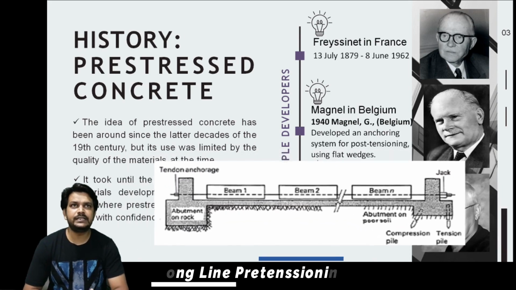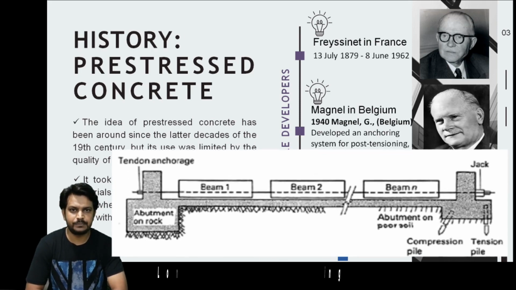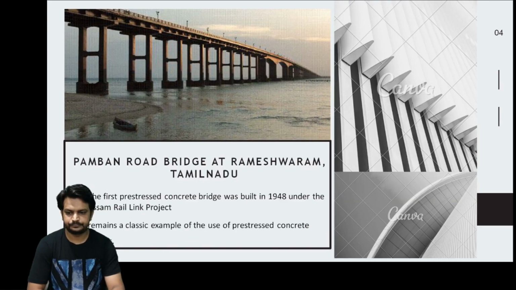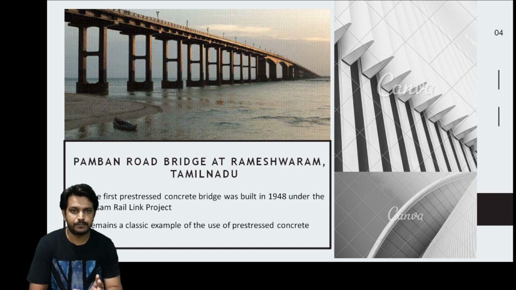You might have seen the sleepers of the railway track. These sleepers are nothing but pre-tensioned members, and they can be developed using the Hoyer method. We will see it later on. If I want to give a classic example of pre-stressing, this is the Pamban Road Bridge at Rameshwaram in Tamil Nadu. It was developed in 1948. This was the first pre-stressed bridge developed, and today also it stands as a classic example of a pre-stressed girder.